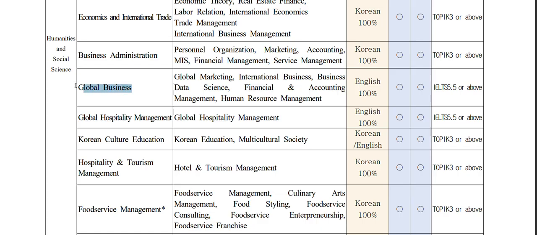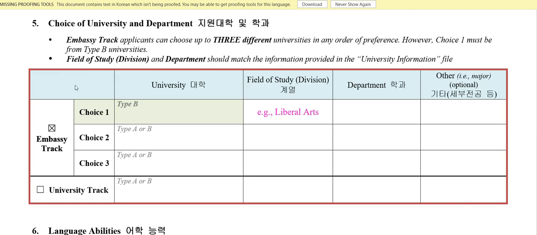You can just fill this out. Here my department is global business, and for field of study is social science. You can change this color. I'm just typing to show you guys.